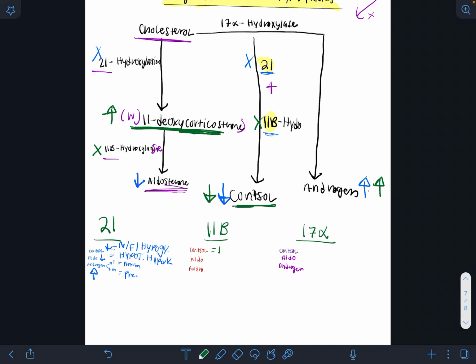So cortisol will be low. Your mineralocorticoid effect will be high, so it'll be hypertension. And it's not due to aldosterone, but more because of deoxycorticosterone, right? It's due to that. That's why you have signs of a high amount of mineralocorticoids, right? Which will be hypertension, hypokalemia, hyponatremia, all of that. And high androgen will be the same thing there, right?